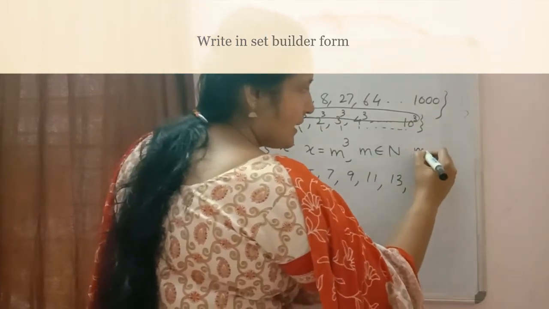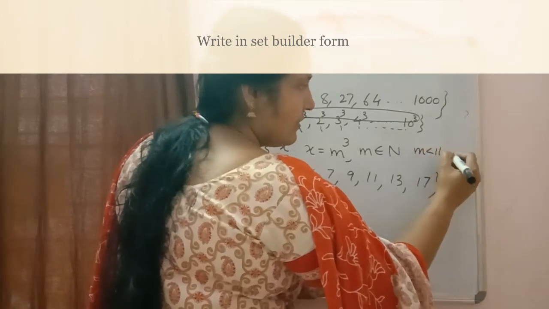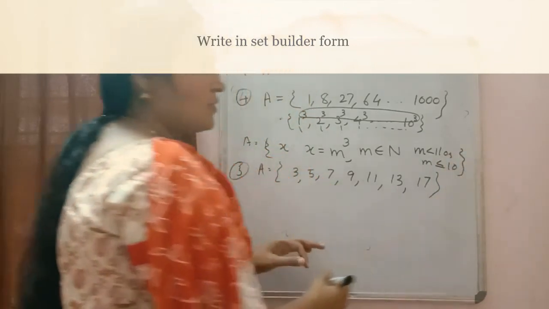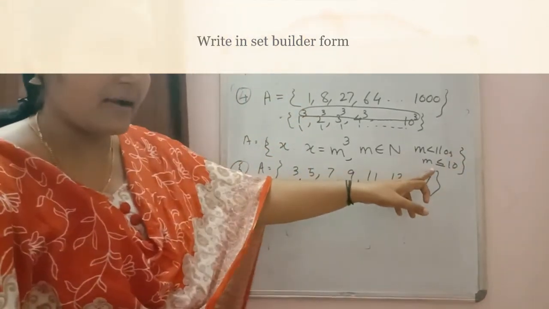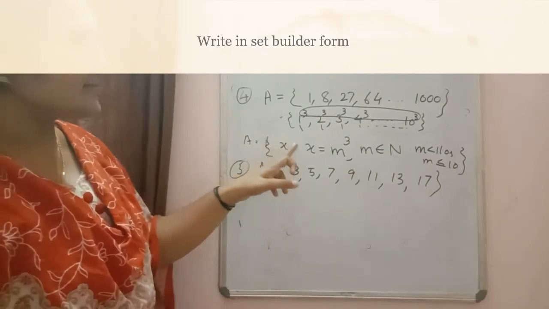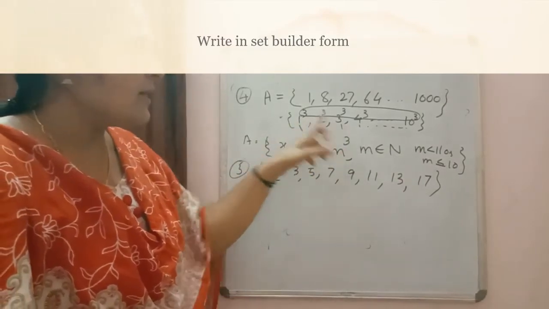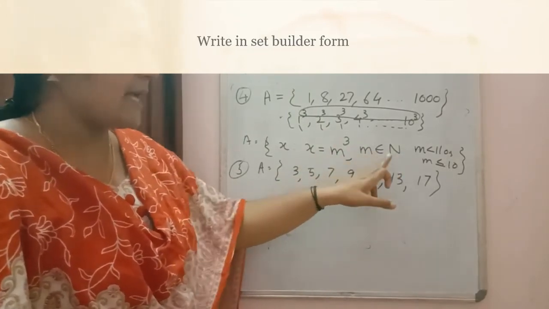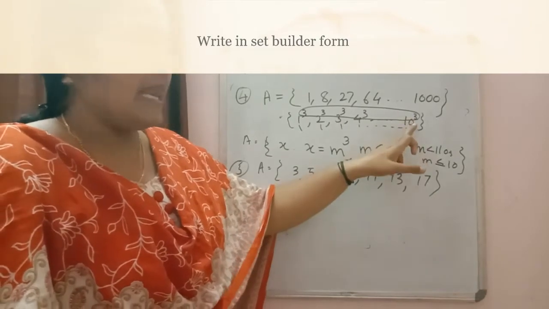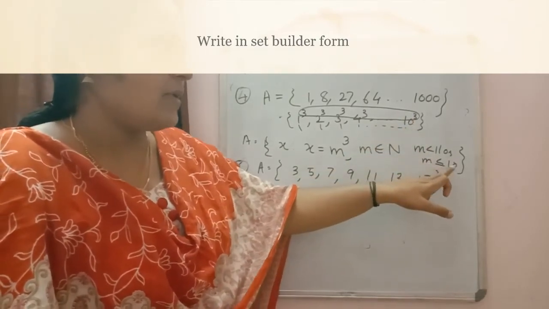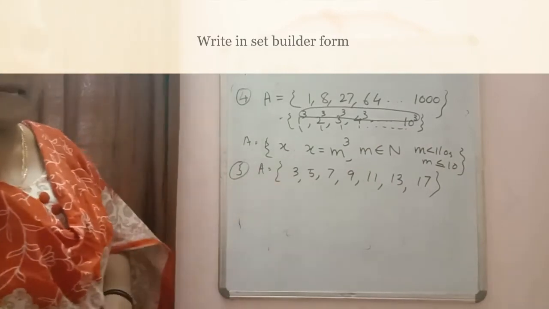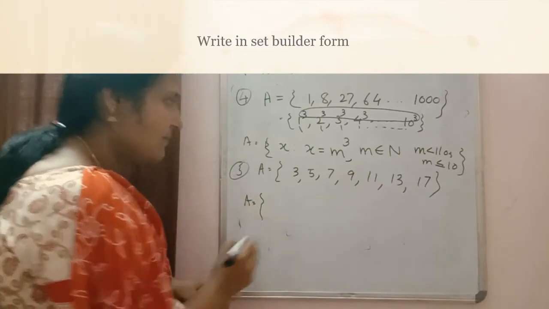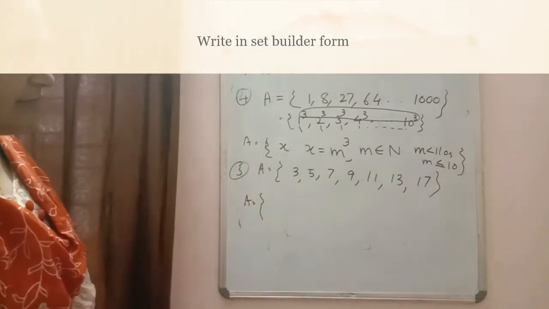So either you can write m less than 11 or you can write m less than or equal to 10. Both will be correct. You write any one there. So x is the set of all x such that x is equal to m cube, where m belongs to N, meaning m is a natural number less than 11 or natural number less than or equal to 10. Both will be correct.